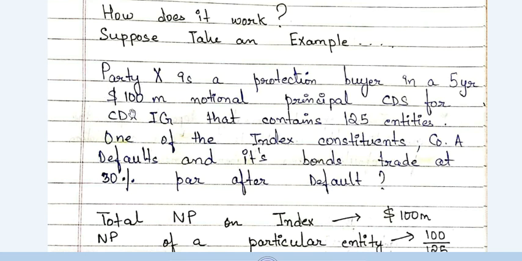So if the total notional principal is $100 million, it's actually the CDX IG is an equally weighted index. So what we do is we do 100 divided by 125, because if we want to find on each entity what is the credit exposure, we have to divide it proportionately. Okay, so 100 divided by 125 is how much? It is $0.8 million. So $0.8 million is the notional principal on a particular entity. I hope you understood this, that if 100 million is on the full index, then 100 by 125, $0.8 million is the notional principal on a particular entity.